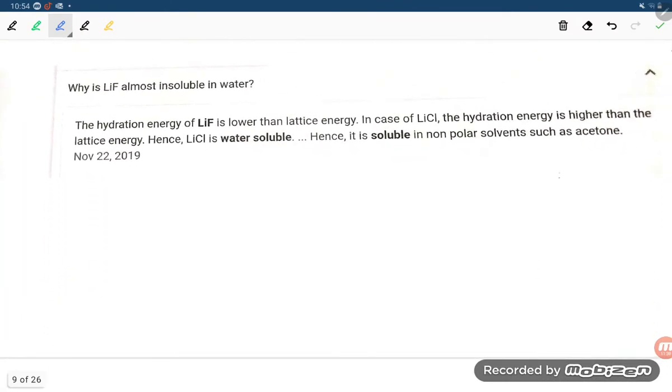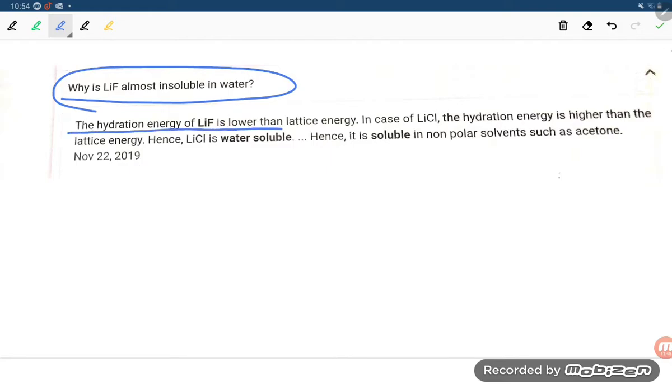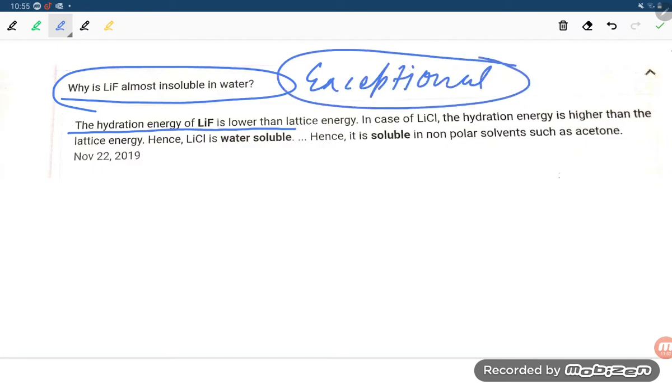Next, why is LiF the most insoluble in water? This is an exceptional question, students, so don't get confused. Otherwise, if it were not exceptional, it would be most soluble.